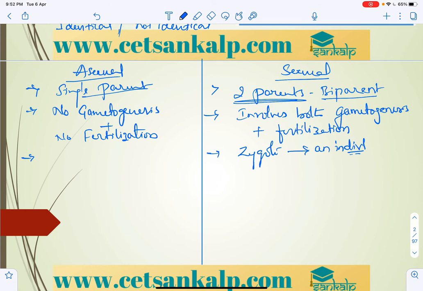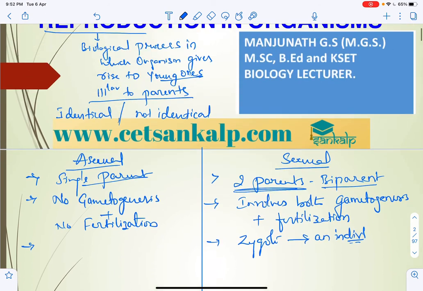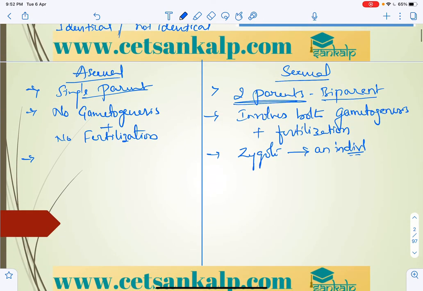As here there is no gametogenesis and no fertilization, it won't involve any sex organs, whereas here it involves sex organs.